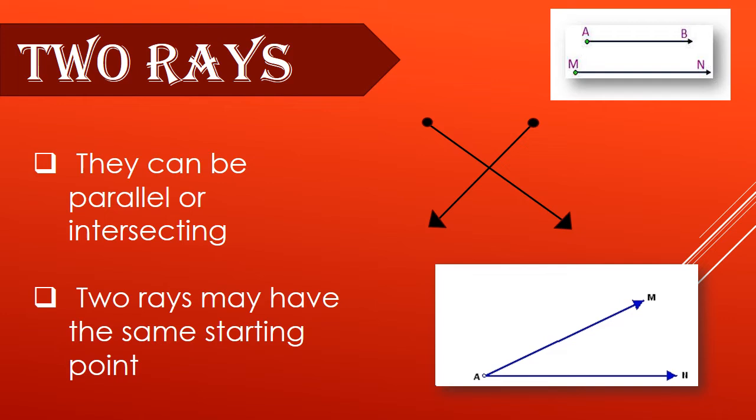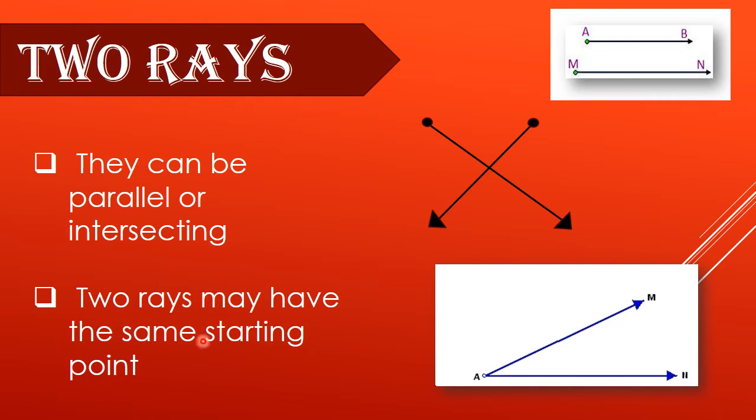Ray means it has one starting point and no end point. So two rays, similar to lines, can also be parallel or intersecting. Two rays can be parallel like this. AB and MN are parallel because they do not intersect each other, and these two rays intersect at this point. So rays can also be parallel or intersecting.